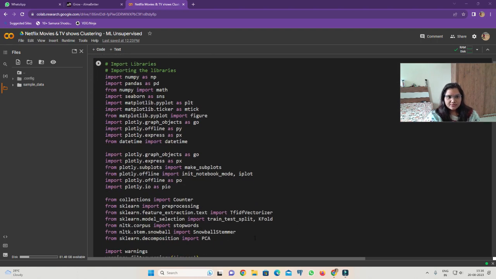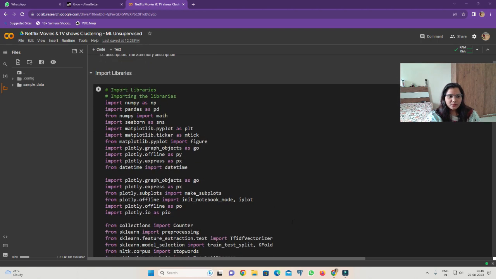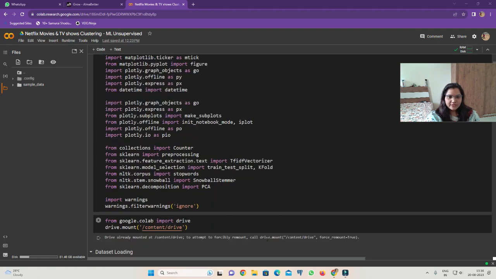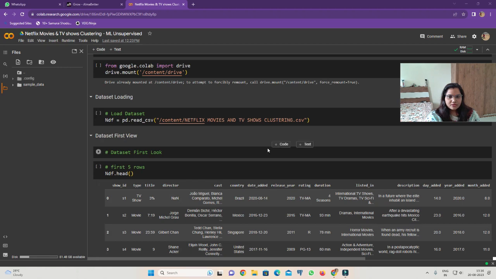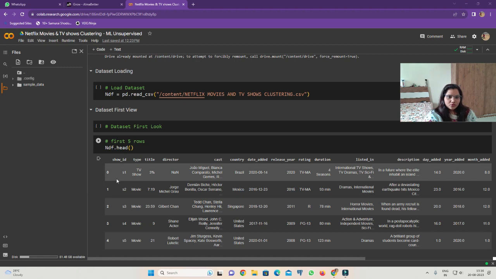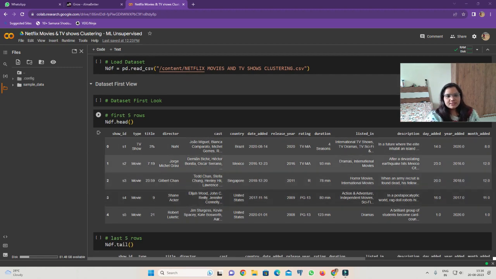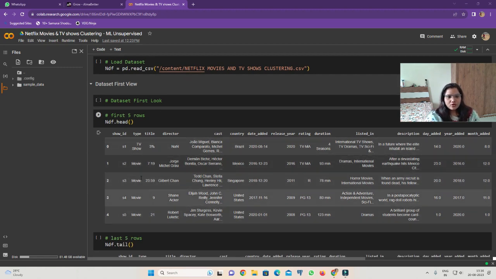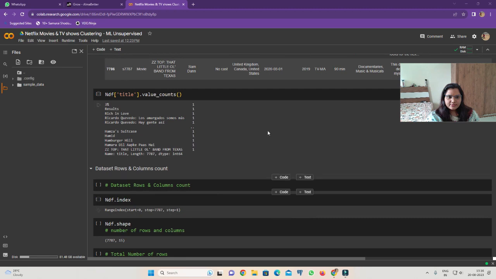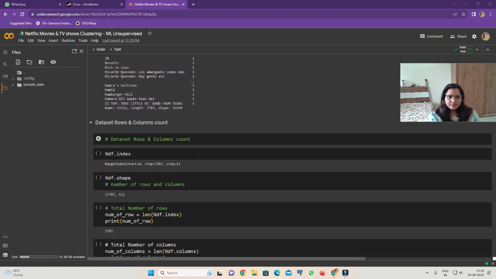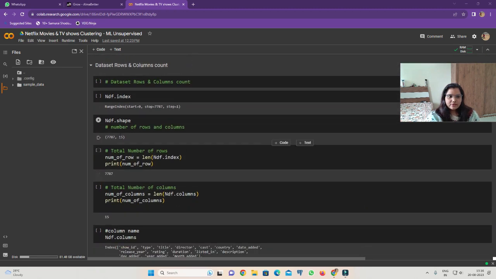So let's begin. At first we are importing all the libraries we will need in this project. Then I have mounted this into my drive. Then we loaded the dataset in our notebook. Then here are the first 5 rows of our dataset and the last 5 rows of our dataset. Then we get the column number and row number.